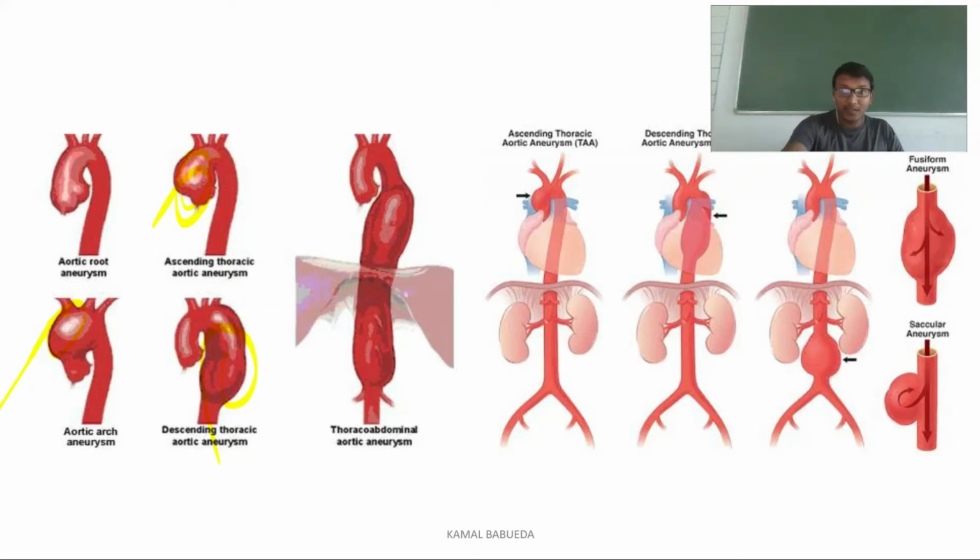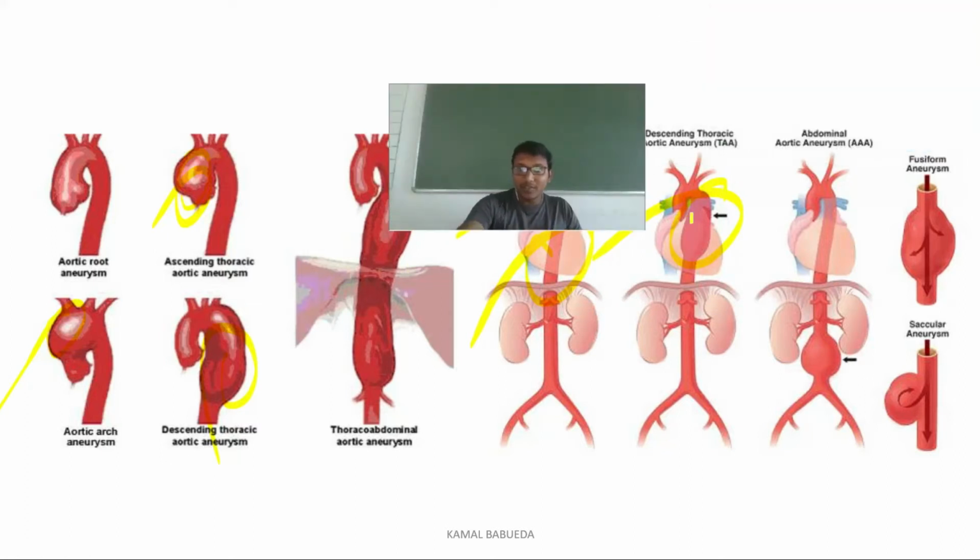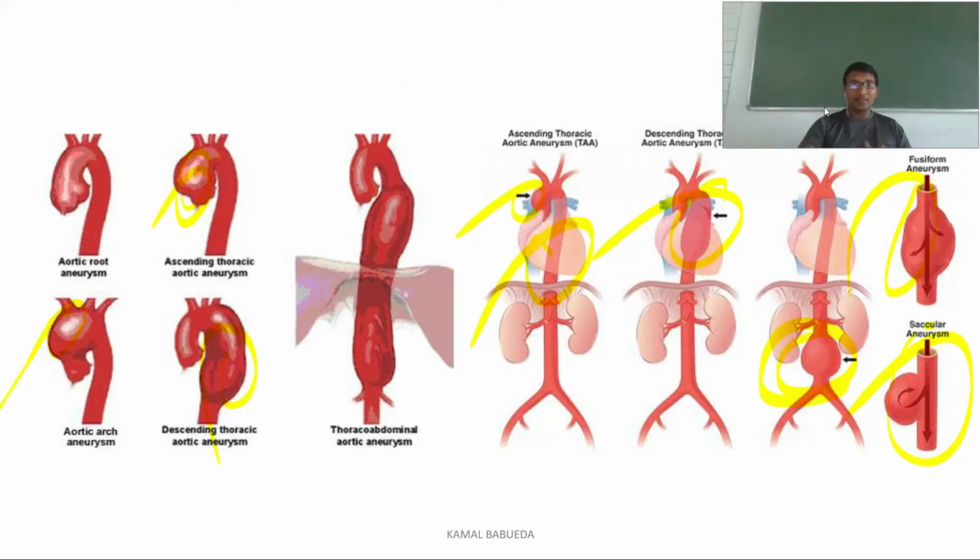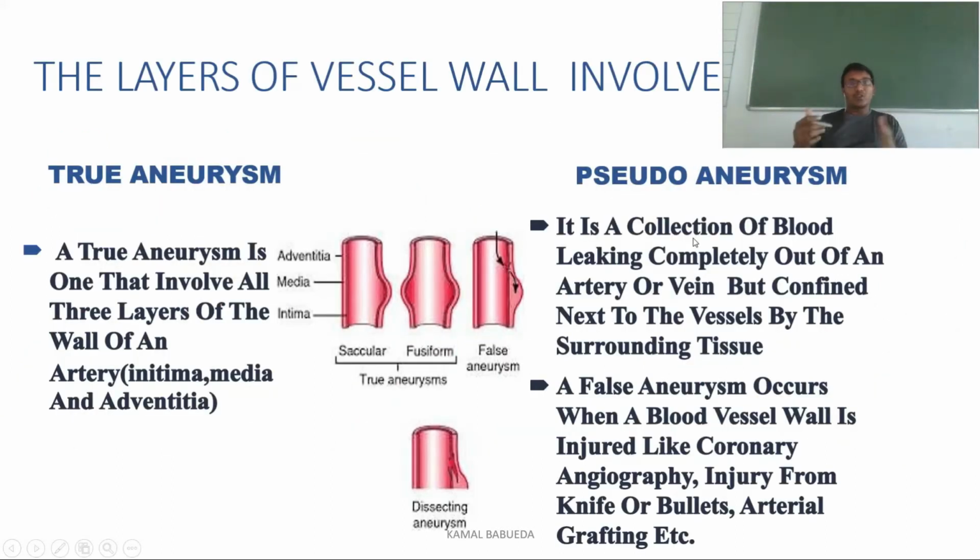So you can see here, this is the TAA. So aneurysm is seen here. So this is TAA. So aneurysm is seen here. This is also TAA, which is occurring in the thoracic aorta, and you can see abdominal aortic aneurysm here. So this is fusiform and this is saccular. Hope you understood the types based on these images. So coming to the types of layers that are involved.